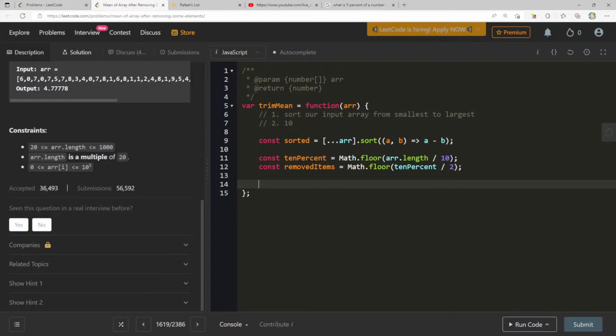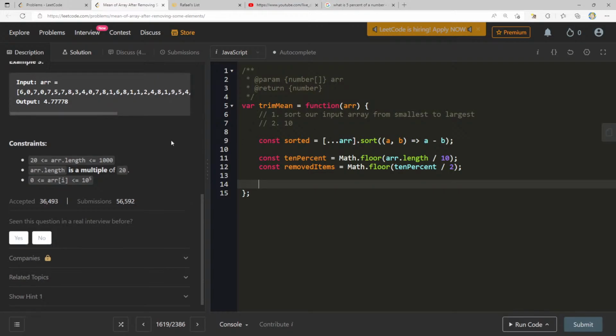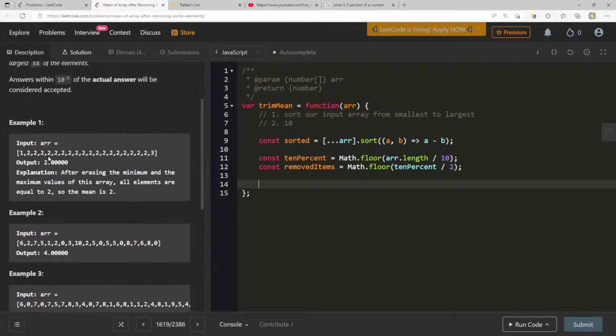Okay, cool. So what if we just now, let's see, the mean, we can just add all these up by the amount. Say this is let. What if we had removed items? Removed items is less than r, maybe sorted.length minus removed items.